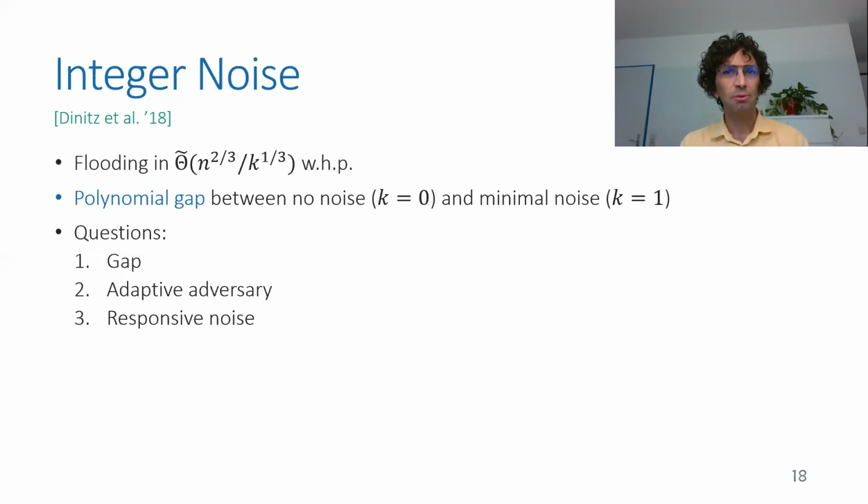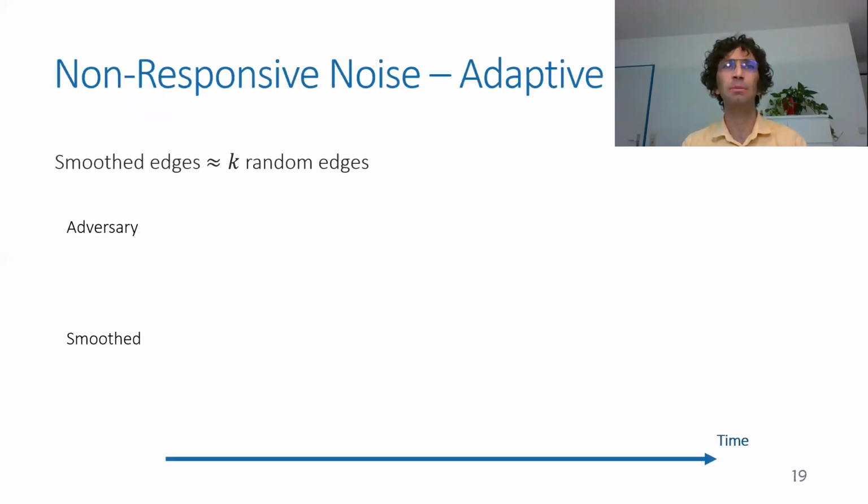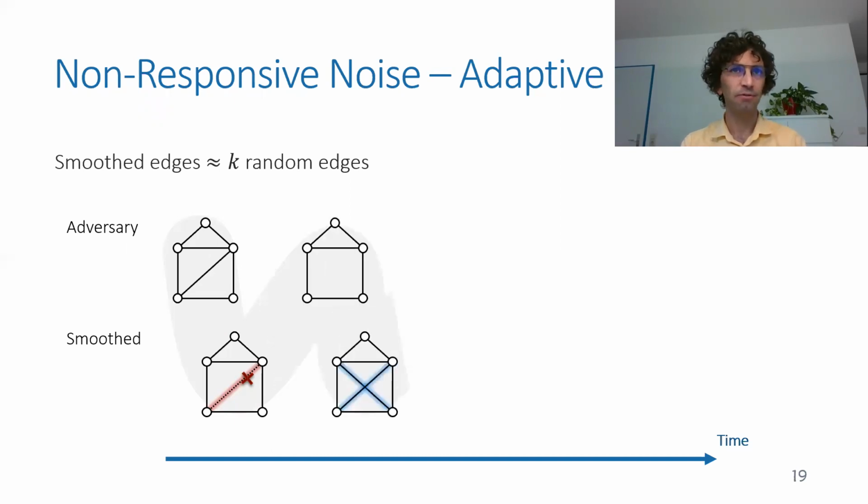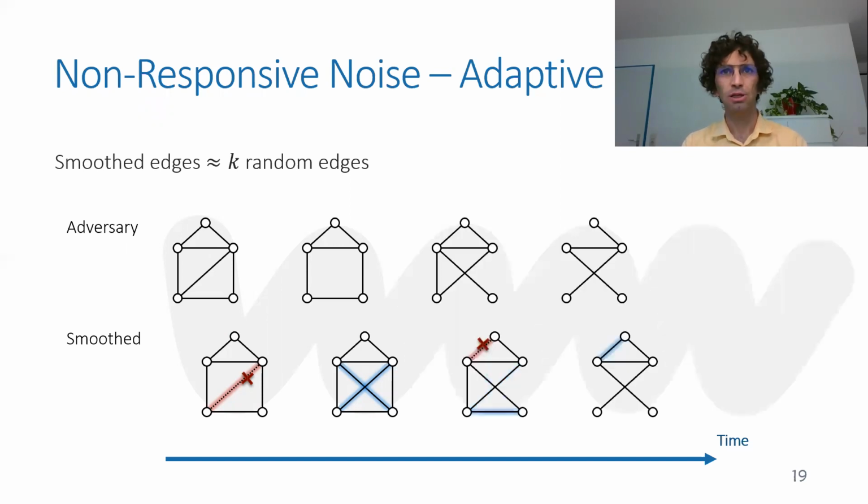So let me present a few of the models we discuss in this work. We present several models. The first is of an adaptive adversary. So we extend the model of Dinitz et al. by saying, okay, you still have k random edges, but the adversary picks a graph, and then the graph is being smoothed, and then the adversary sees this smoothed graph and chooses the next one, and then the next one is being smoothed, and so on. So the adversary knows the previous smoothed graph before choosing the next one. And again, the noise is just k random edges, roughly.